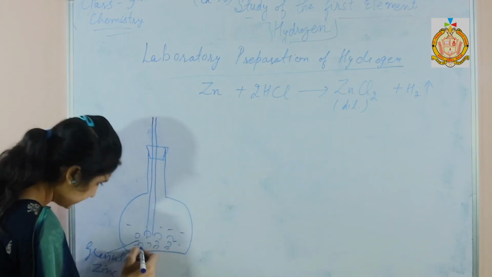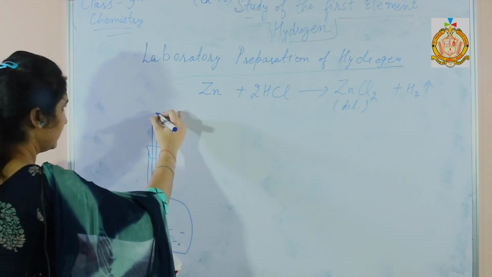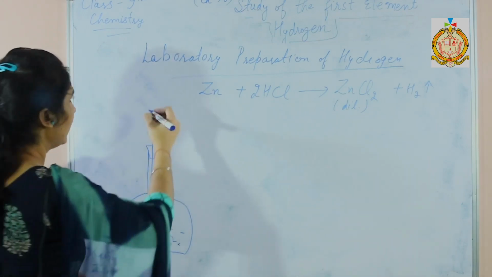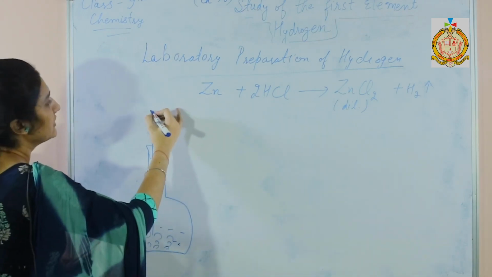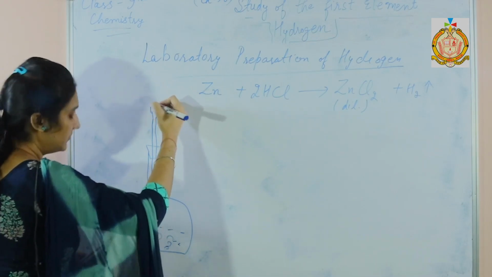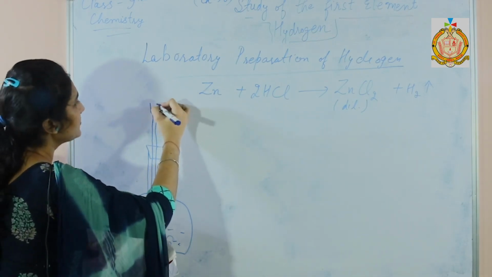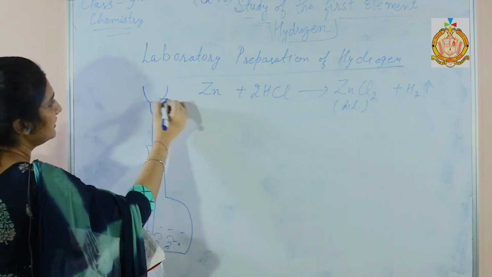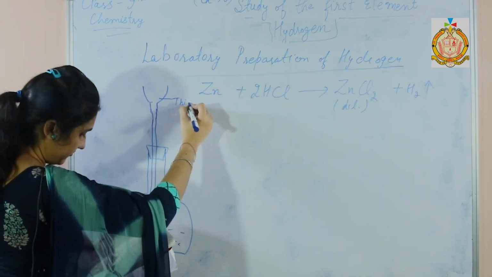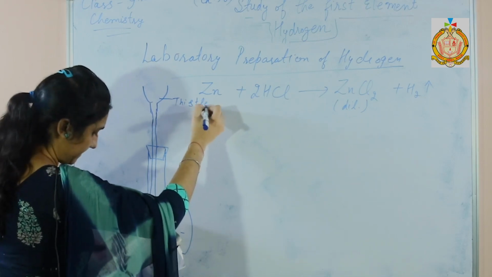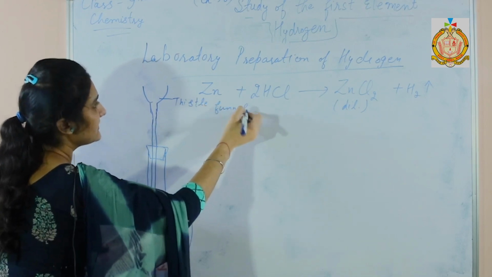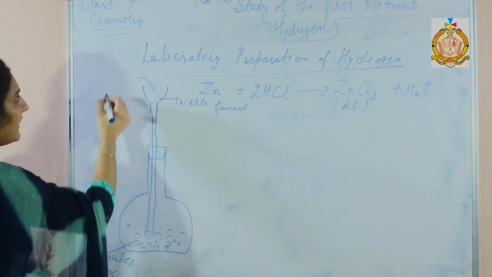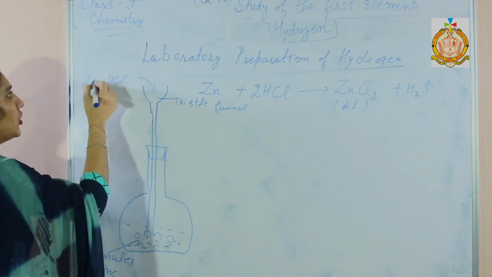Dilute hydrochloric acid or dilute HCl is poured through this thistle funnel. Through the thistle funnel, we pour the dilute HCl acid or dilute sulfuric acid.